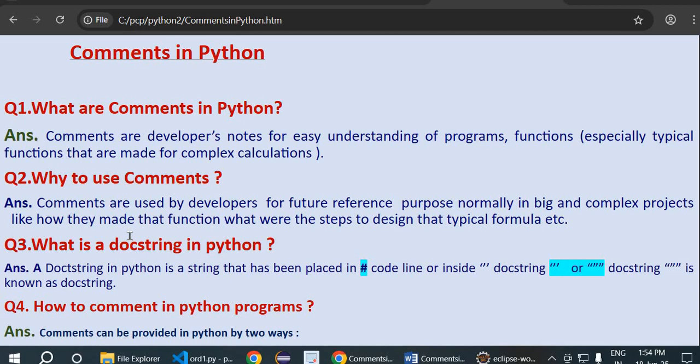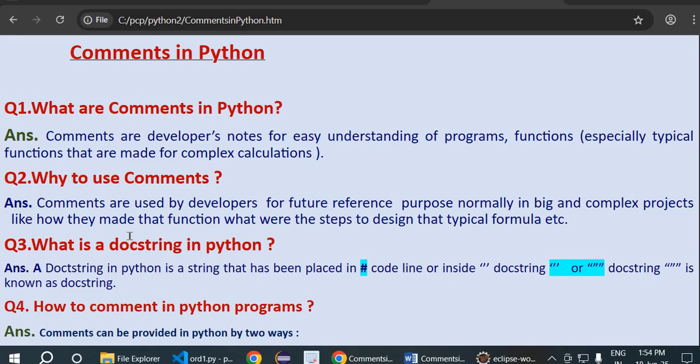There you can specify the steps, there you can specify the typicality of your function, of your program, so that after a time when you will be working on some other project, and you may not remember those formulas even, what you need to do is write everything in your comments.